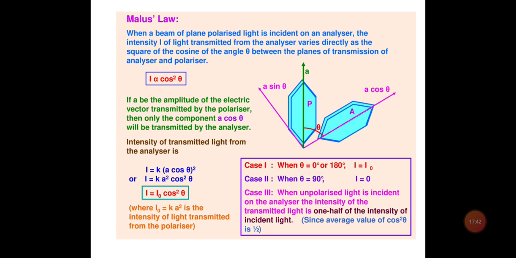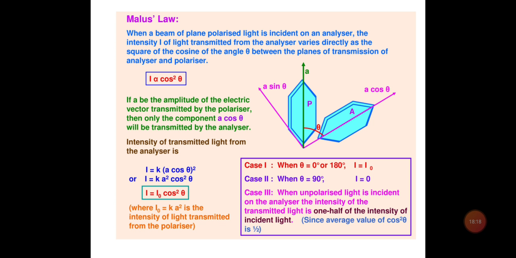Now here is an important law, which is known as Malus law, and it is a very important topic from the exam point of view also. So what is this law basically? When a beam of light which is polarized by reflection at one plane surface is allowed to fall on the second plane surface at the polarizing angle, the intensity of the twice reflected beam, since we are using two surfaces here, varies with the angle between the planes of the two surfaces.